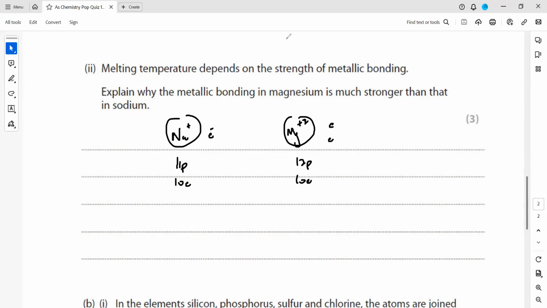As a result, there is a greater nuclear charge, so more attraction to the valence shell electrons. So a strong force will be there. But in sodium, it's a weak attraction.